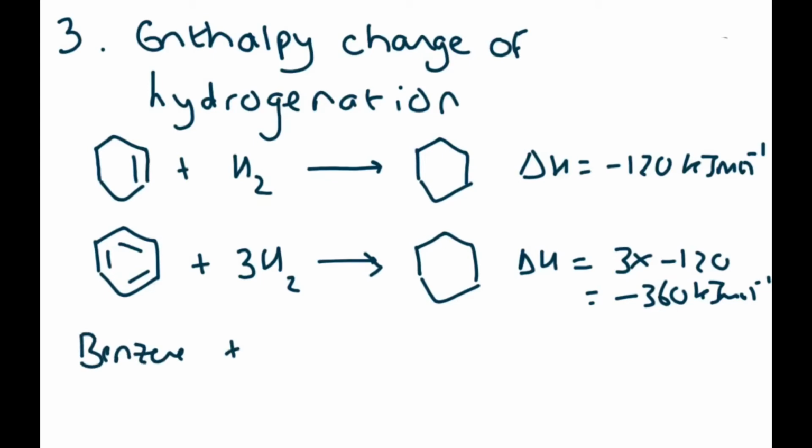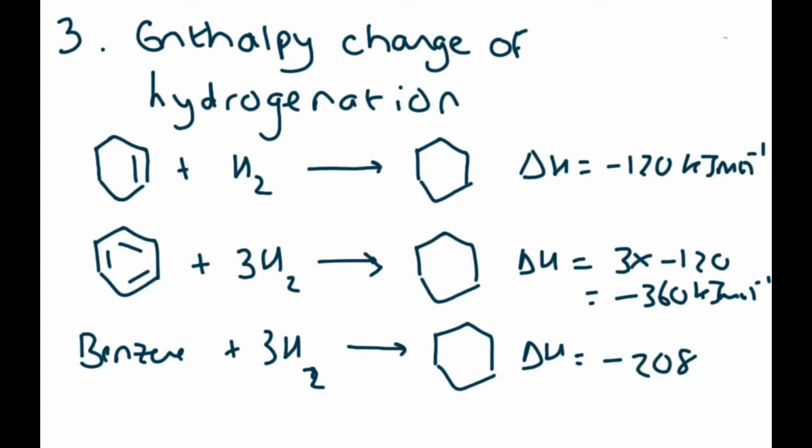Okay, it's minus 360. But when you take benzene and add 3 hydrogen in order to get cyclohexane, the enthalpy change of hydrogenation is less exothermic. It's actually minus 208 kilojoules per mole. Okay, you do not need to remember these figures.